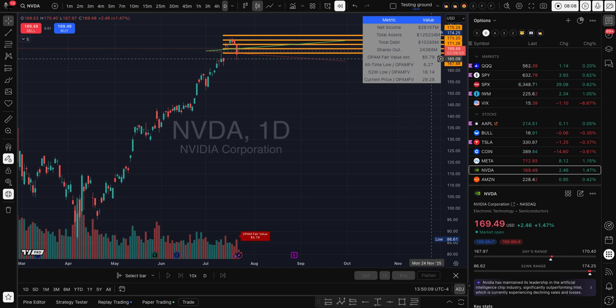This is kind of like the PE ratio, P value as well, but this is a completely different formula. So now we have 5.79 fair value for NVIDIA, but the lowest it had was 627 for the all-time low. And then the 52 weeks lowest was 18.